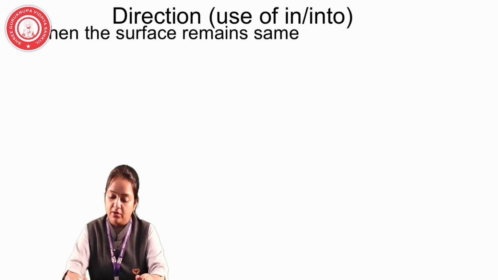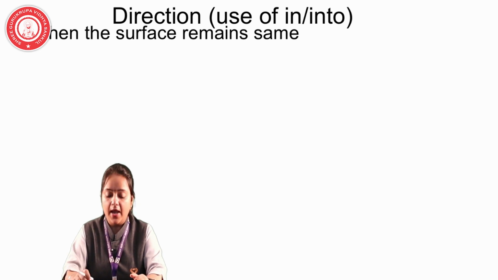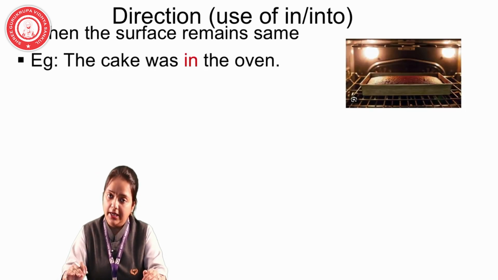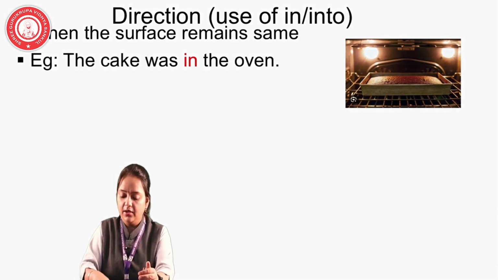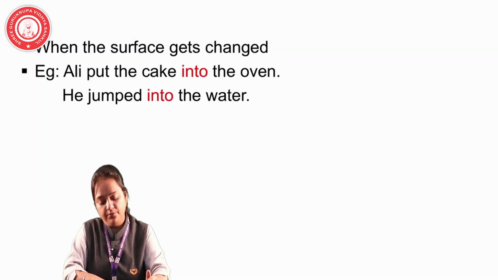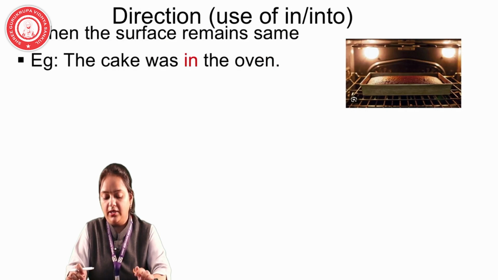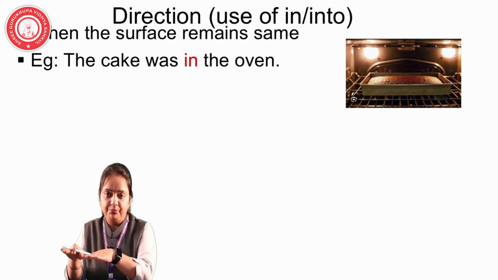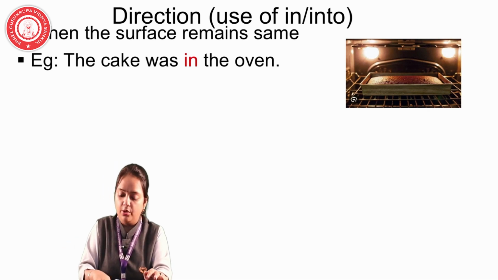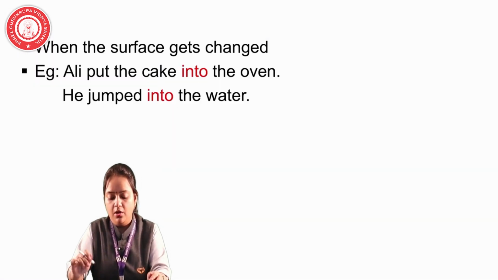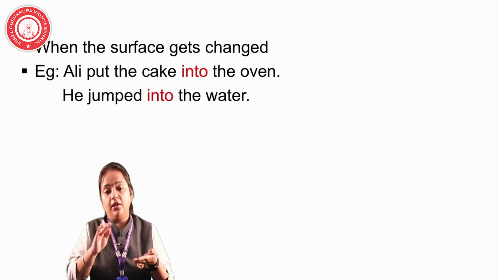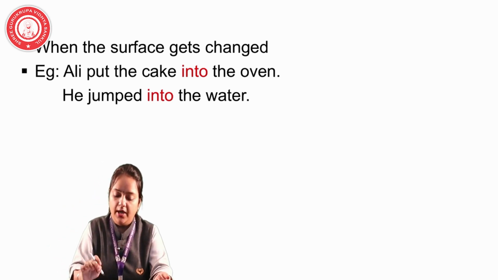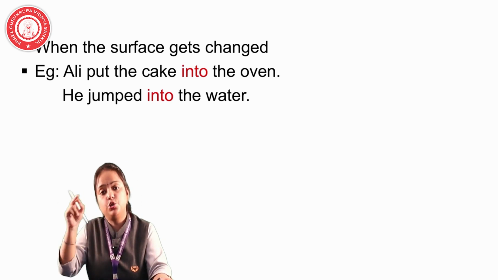Now direction, use of in and into. When the position remains the same, we are using in, and when it is getting moved, we are using the word into. The cake was in the oven. Now the cake is still lying there, we are not changing the position, so it is in. But when Ali puts the cake in the oven, then Ali is putting it right now, so it will be: Ali puts the cake into the oven.